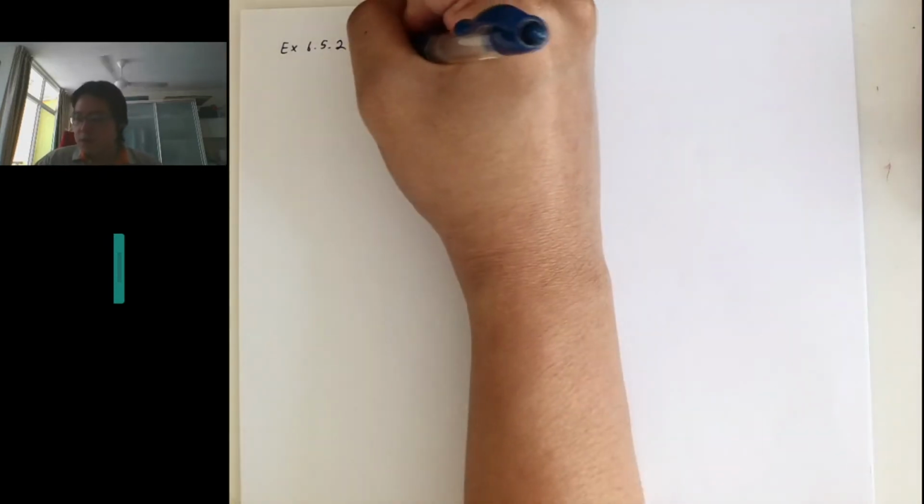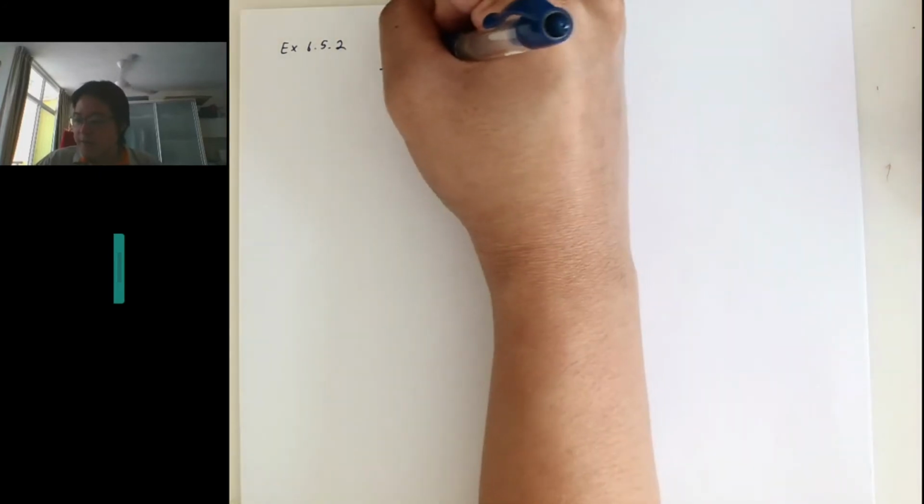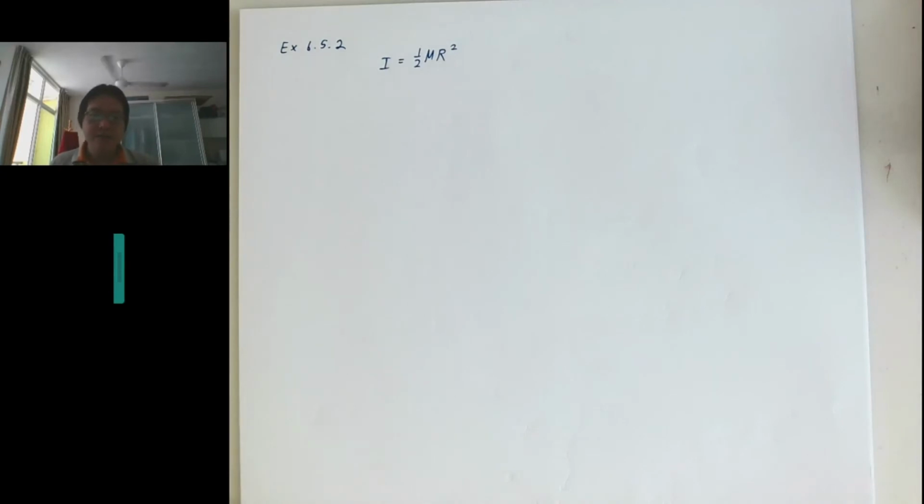For this question, we just imagine wrapping a massless string around a solid cylinder. It's a cylinder, so the moment of inertia is half mr squared. It has mass m and radius r, and the free end of the string is held fixed while the cylinder is released from rest, like in the picture. The string unwinds without slipping. Find the speed of the center of mass after it has descended a distance h.